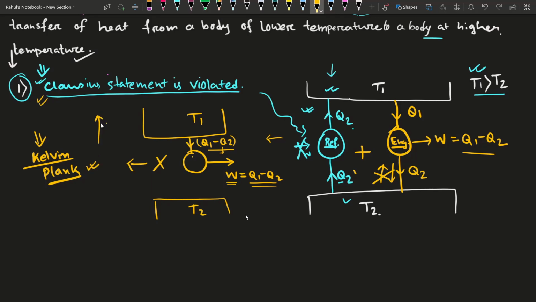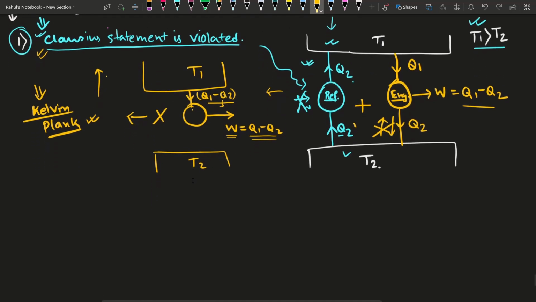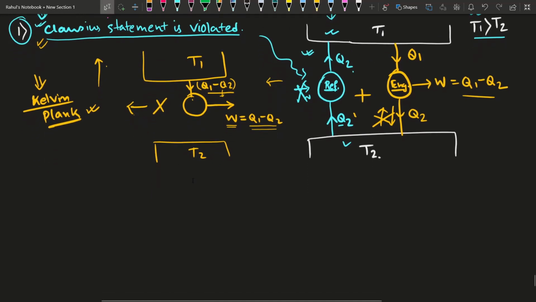For that, we have to show another case, and that will be like this. We will now consider that the Kelvin Planck statement is not working, or is violated. Then, as a consequence, is the Clausius statement violated or not? We have to see that, and then we can say as a whole that these two things are equivalent. Okay, so our case number 2.